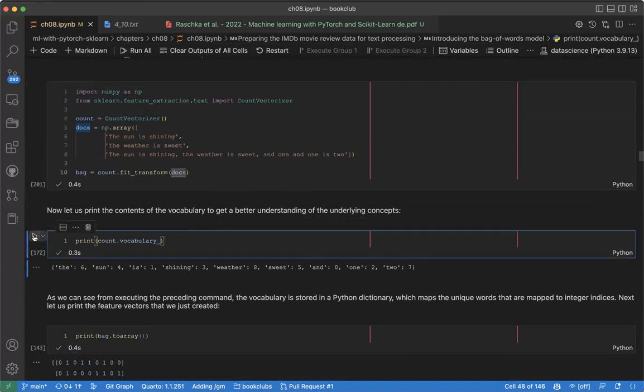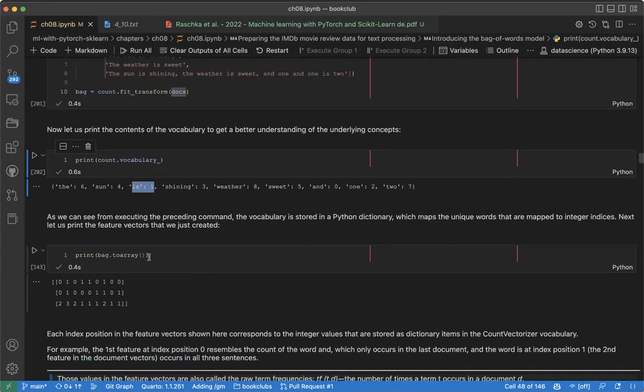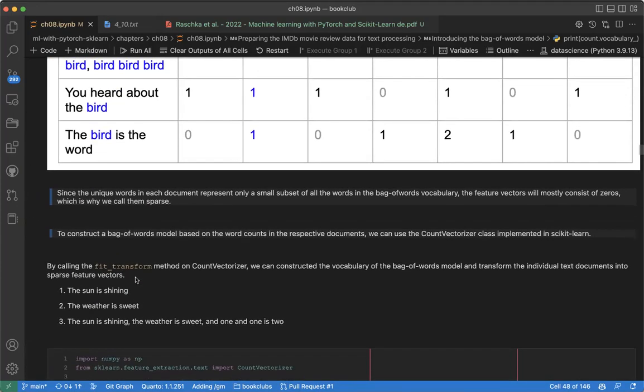So let's look at it. You can see when I run this, I have my bag of words, which means here that the term occurs six times, given the sun is 4, is 1, shining. So let's look at what this means, but to see it in this format.